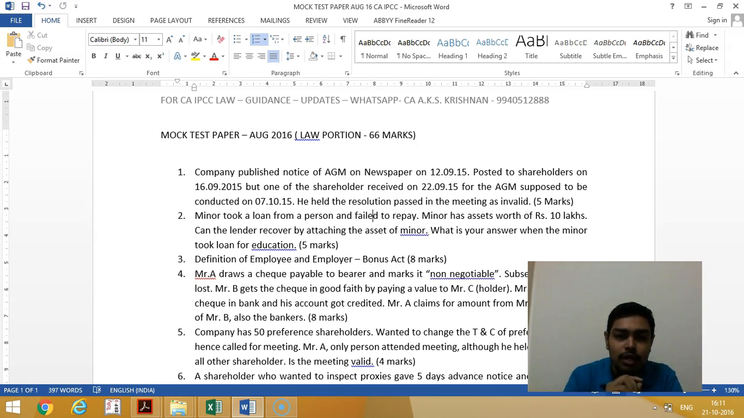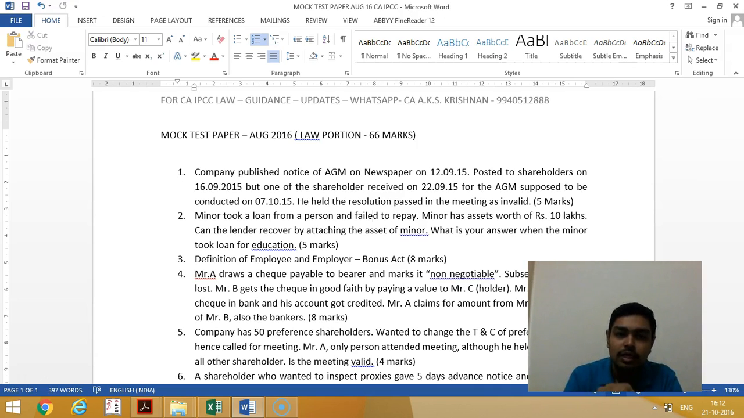First of all, the 21 days is a guideline. It is not a hard and fast rule. Point number two, the company has published in the newspaper anyway, so there is every possibility that he has got the notice. Unless the shareholder really got affected because of the shorter notice, no one can claim the notice is invalid or the resolution is invalid.